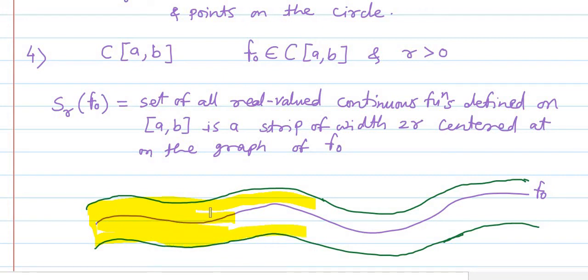As you observe, this is a strip of radius 2r and having center at f0. So like such we have the open sphere in this case. And similarly the closed sphere can also be defined in this example. Okay. So these are the 4 illustrative examples that we have studied.